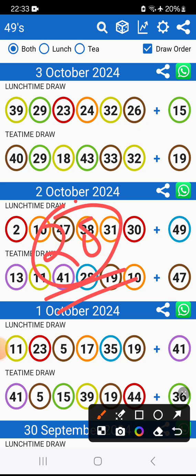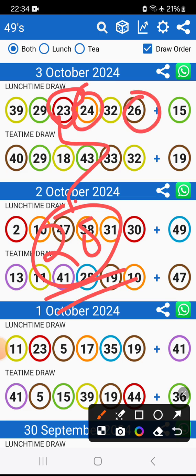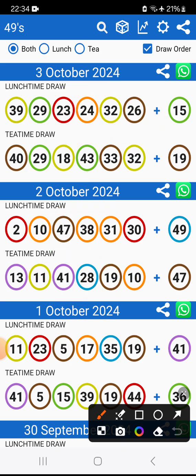You see? So I want to show what they did yesterday. They played the 23, a 24, a 26. You see that the missing number is what? It's a 25. They knew very well that the 25 is our banker. So that's why they played like this. So tomorrow, we are playing the 25 again as our banker. You'll be surprised, guys, seeing this 25 as your bonus ball. Okay? At the end of this video, I'll just give you a set of numbers that can be a bonus ball for tomorrow's draw. Yeah. Now let's continue, guys.